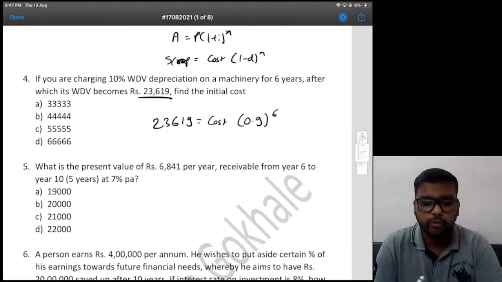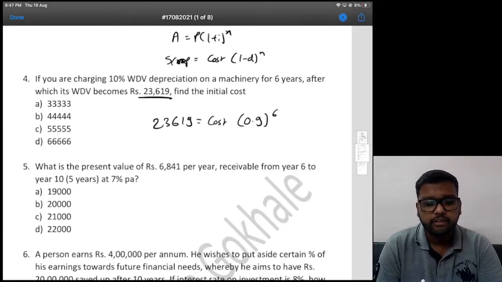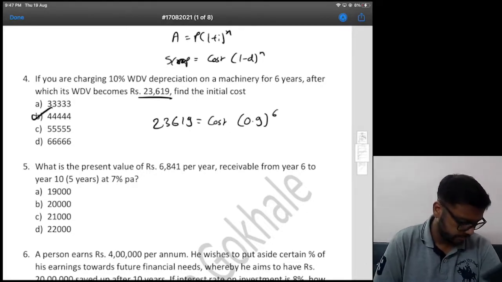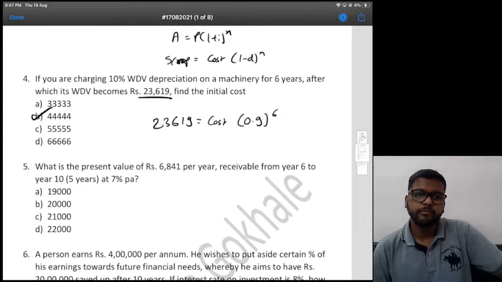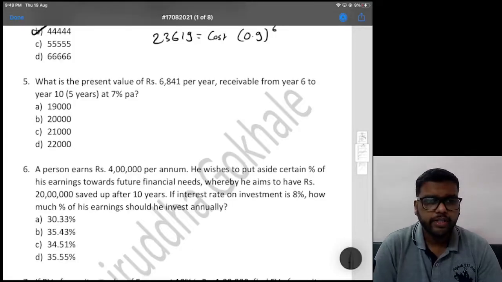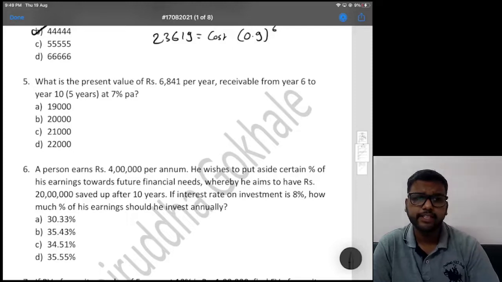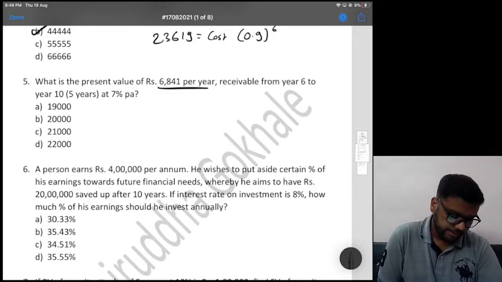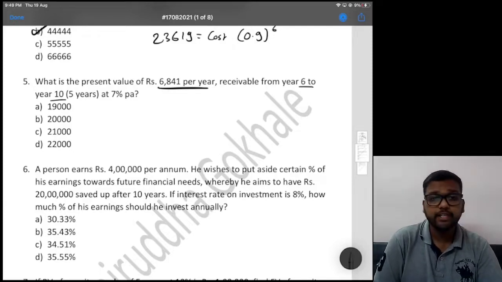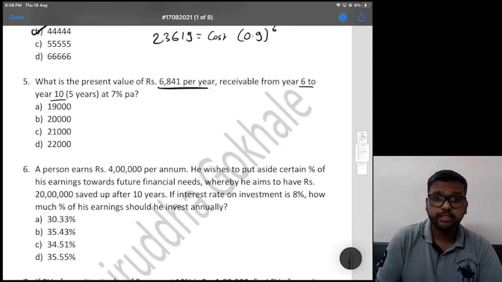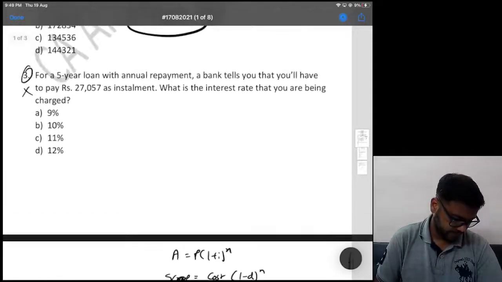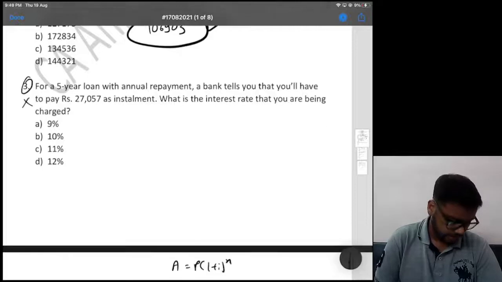How to solve it? 23619 divided by 0.9 and 6 times equal to, that's it. Check if you are getting 44443, which is option B, right? 4444. Okay, so next one is, what is present value of 6841 per year, receivable from year 6 to 10 at 7% per annum? Now this is just like this one, right? This second one.